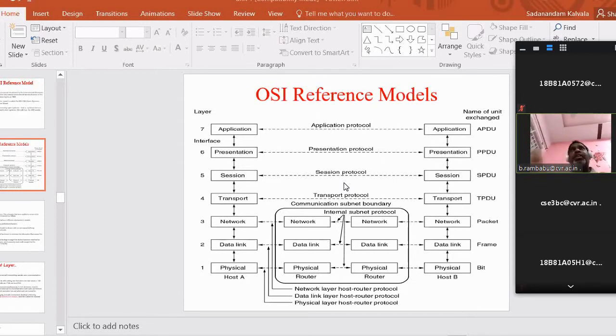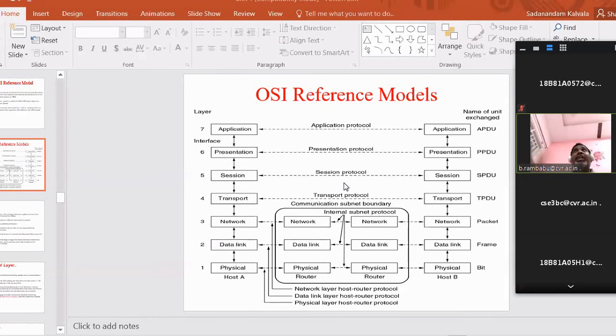So obviously you are expecting reliability. If a source forwards the data, the destination receives the same data. But in between these hosts there is a subnet, which is nothing but a collection of routers and transmission lines. Finally, what is your goal? I need a reliable transmission.